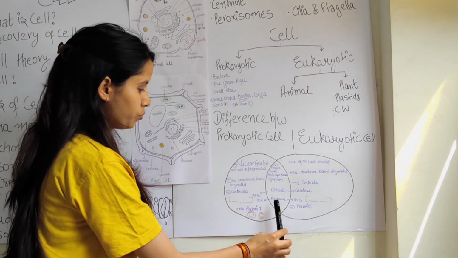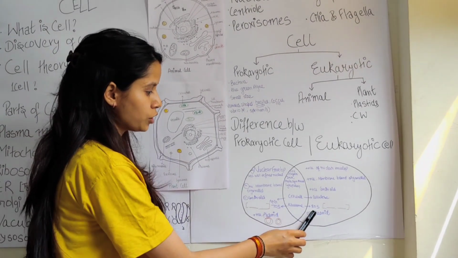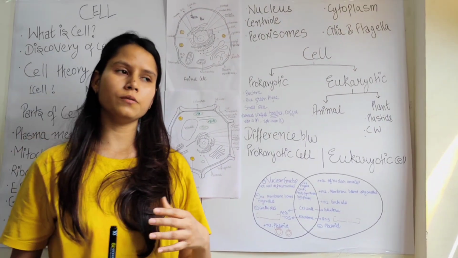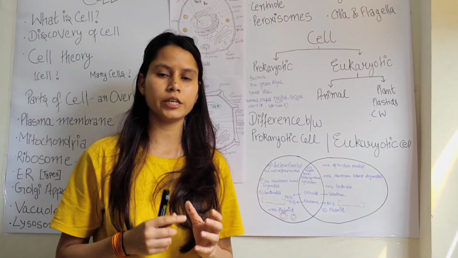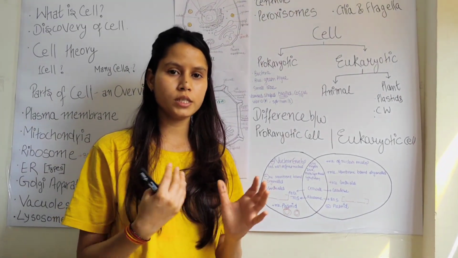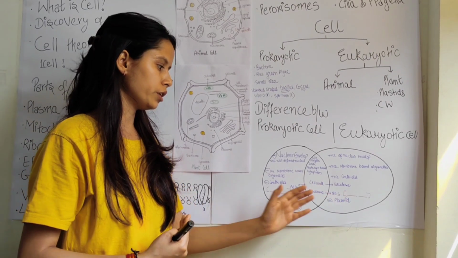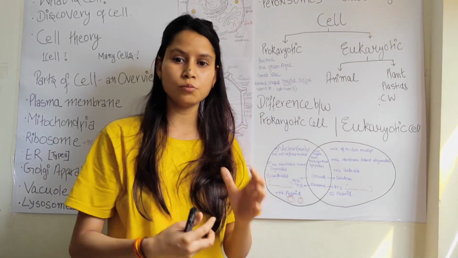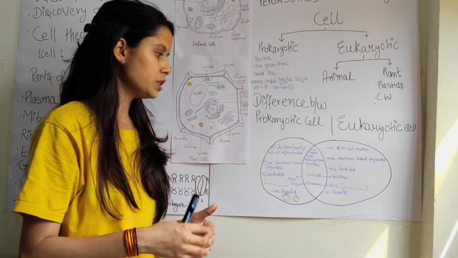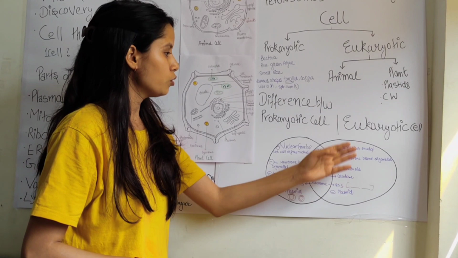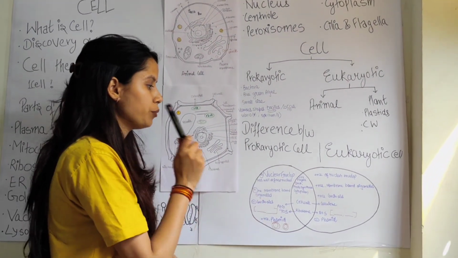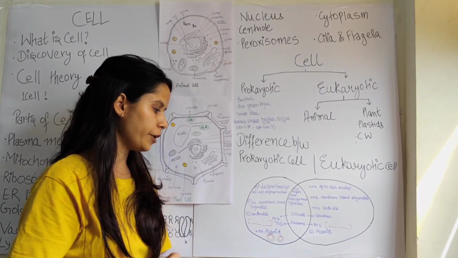Let's talk about the ribosome. In eukaryotes we have 80S ribosomes, and in prokaryotes we have 70S ribosomes. What does S stand for here? S stands for the Svedberg unit, which shows the sedimentation coefficient. When we do centrifugation of prokaryotic and eukaryotic ribosomes, the ribosome which is heavier settles fast, meaning it sediments fast. So eukaryotic ribosomes are 80S and prokaryotic are 70S.